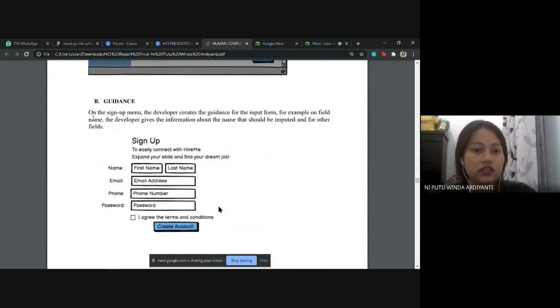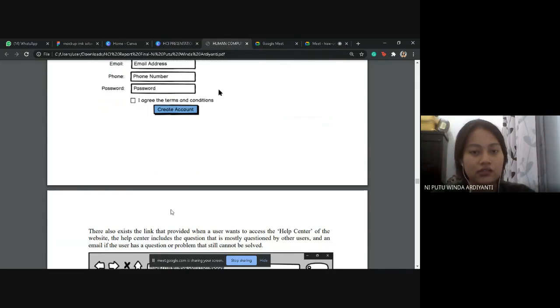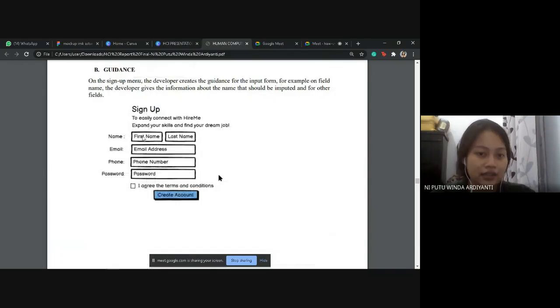And for guidance on the sign up menu, the developer creates the guidance for the input form. For example, on the name field, the developer gives information about the name that should be input, and likewise for the other fields. For example, for name, we should input first name and last name, email address, phone number, password, just like that. So it makes it easier for the user to understand what to put in the text field.